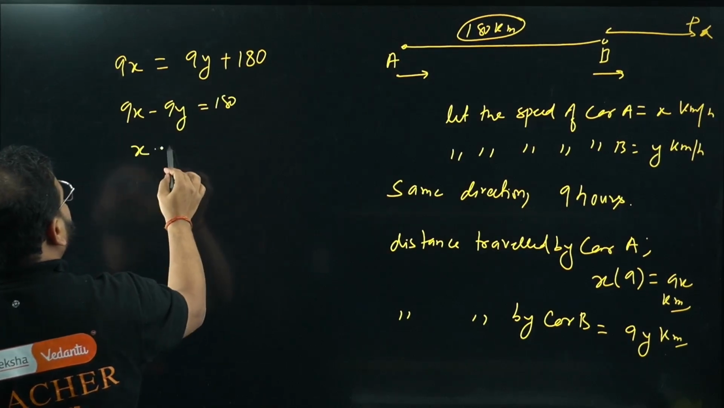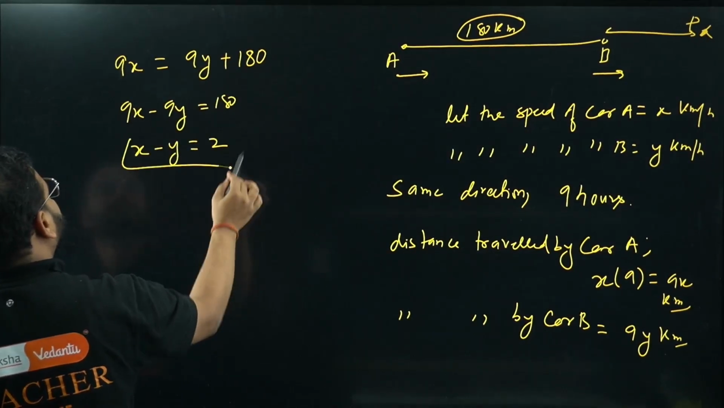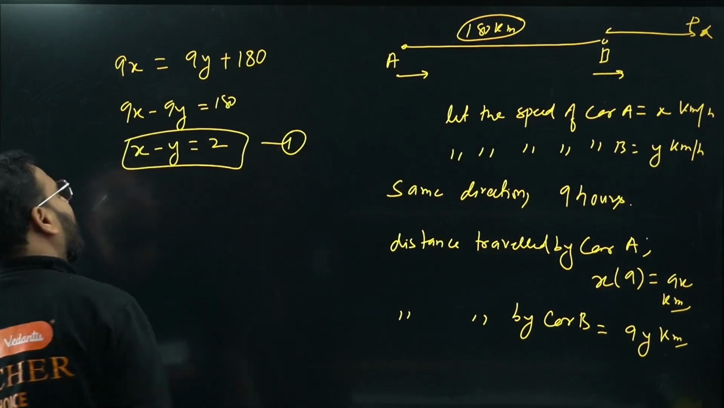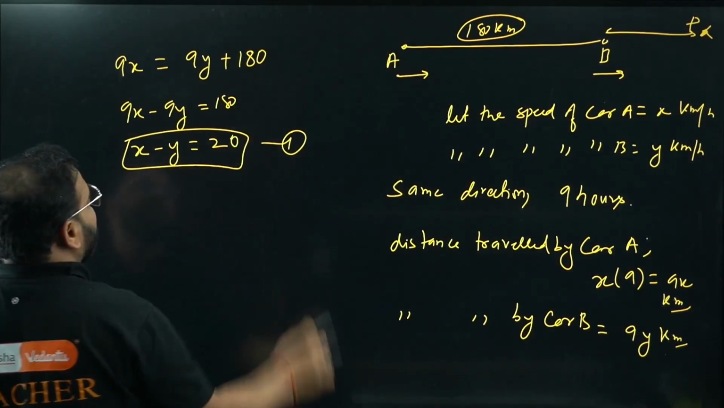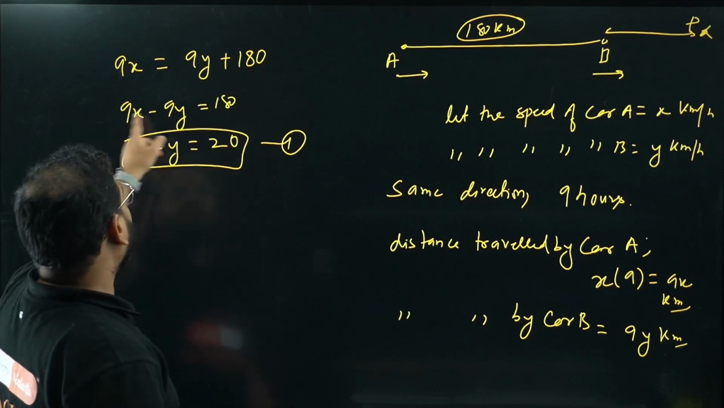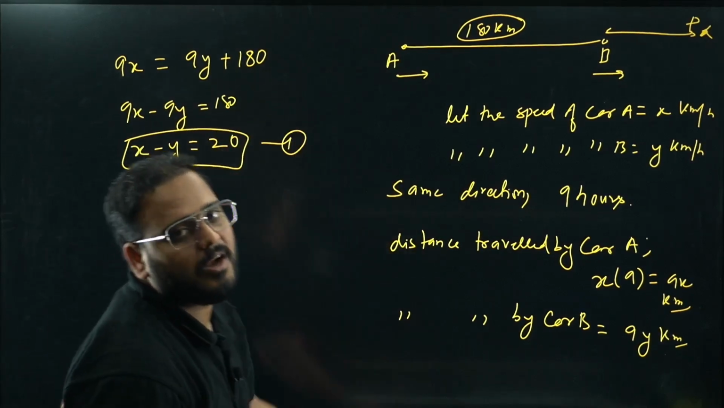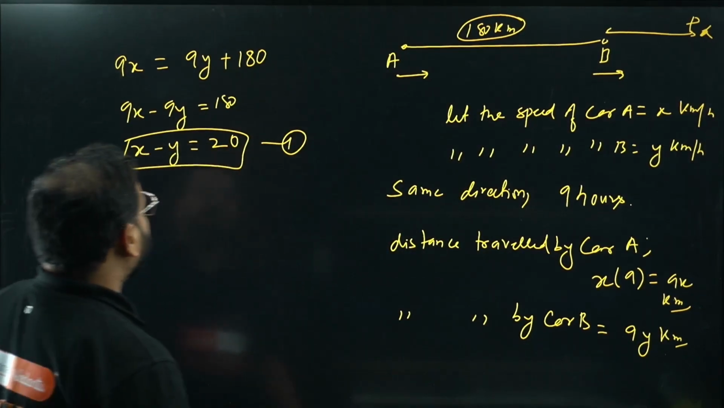So we get x minus y equals 20. Equation number 1. How come? Take 9 common, divide 180 by 9, you get 20 only, right? So the first condition is done. Now, the second condition is what?